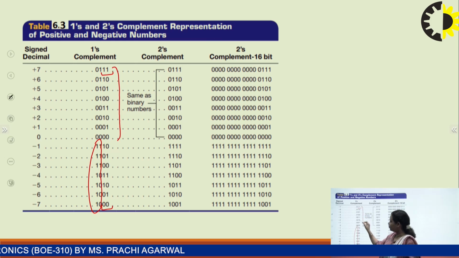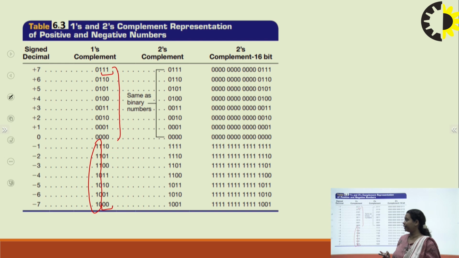But if we are finding numbers from minus 1 to minus 7 in case of 1's complement, the MSB will be 1 only, because it is a negative number. And for the rest of the bits, for 7, we know that plus 7 is 0 for positive and 1, 1, 1 for 7 only, right? But if I talk about minus 7 in 1's complement, first we have to put 1 because it is a negative number, right? Now it is in 1's complement, so we have to complement it, 0, 0, 0, right? So this is how we write.